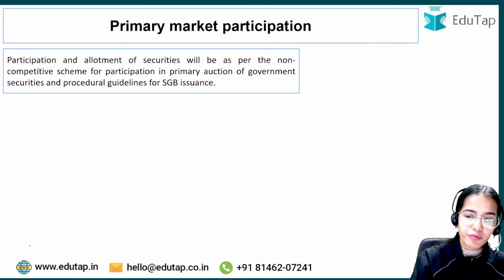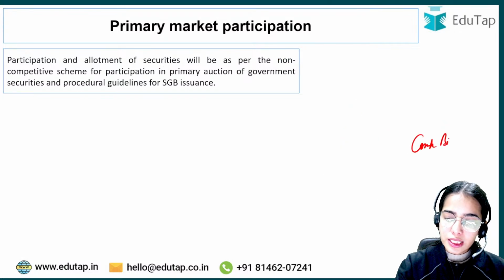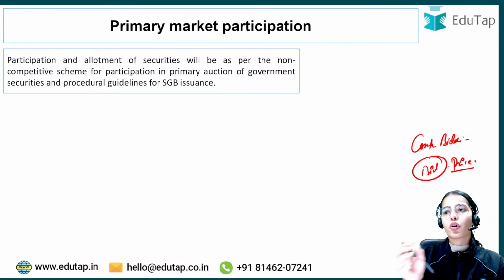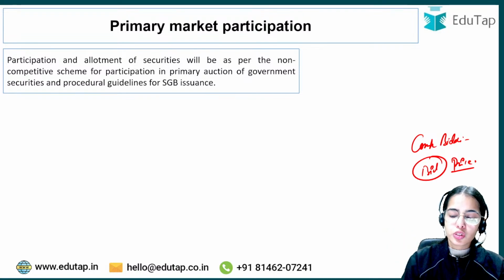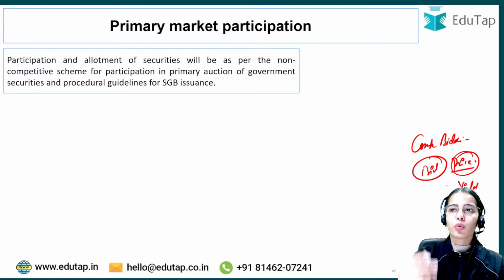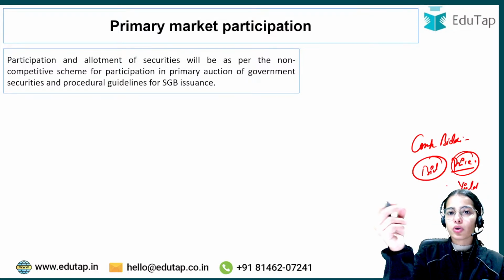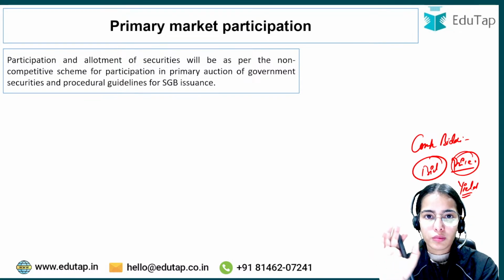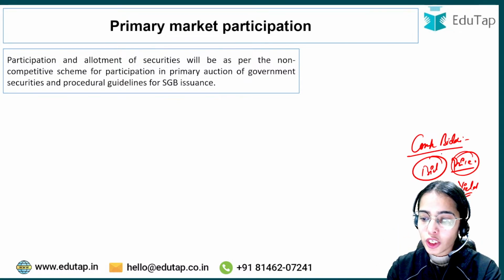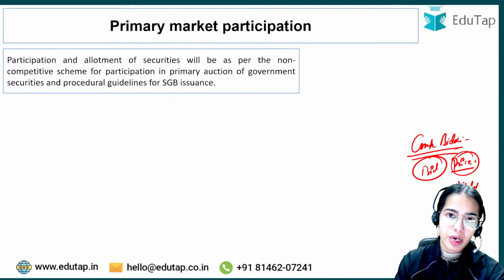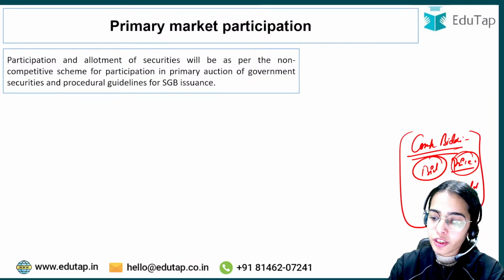Competitive bidding is the section in which a bid is placed over the price, that I want to purchase the government security at 980, 990. So that is bidding at price, or the bidding can happen over yield, that I want to gain 20 rupees or 30 rupees, or whatever yield you want to get from that particular government security. So in competitive bidding, the bidding is happening over price, that at this price I want to buy. Okay, so this is the competitive bidding that happens.